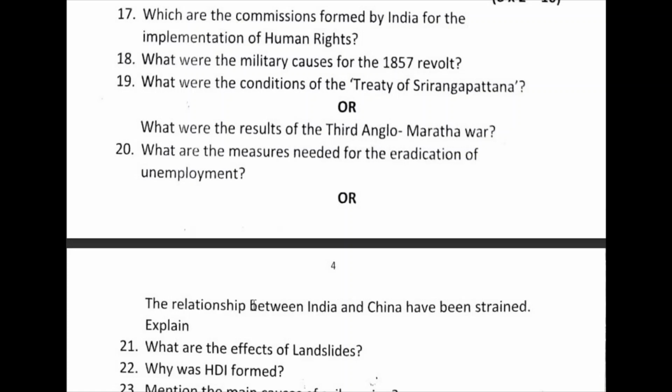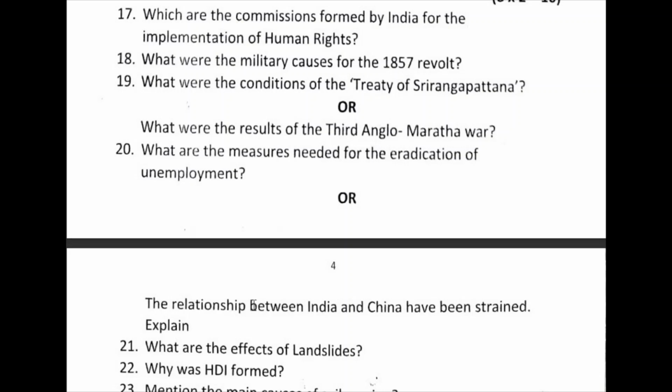Not a good relationship. The Indo-China war broke out in 1962 due to the escalation of the Tibetan crisis. Border disputes arose which remain unresolved.